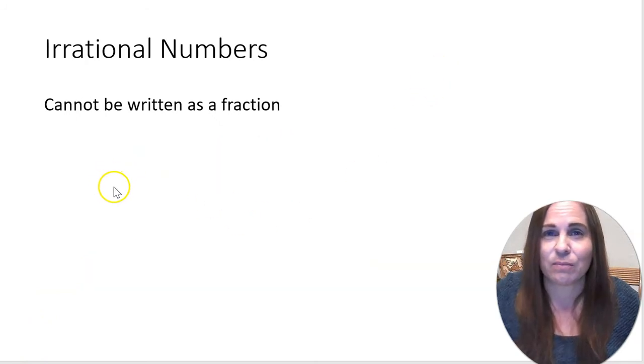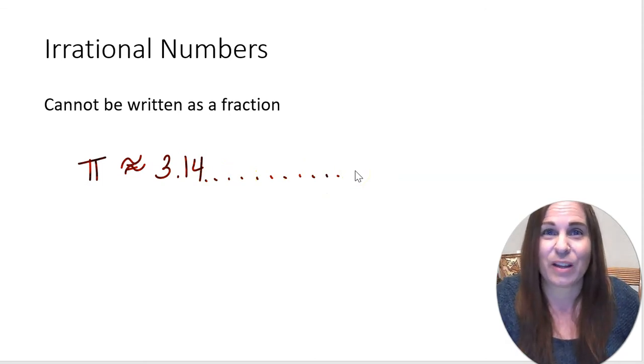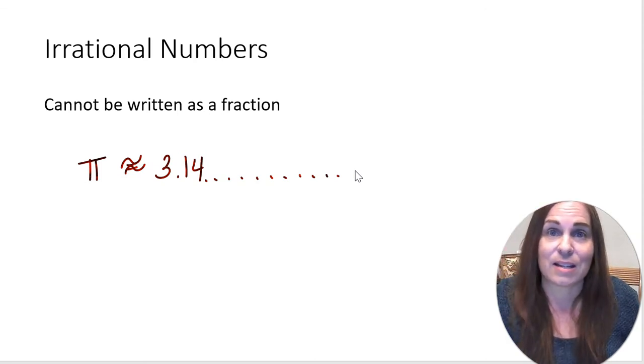Well, you may have heard, when you learned about circles, area, and circumference, of something called pi. Pi is a decimal that doesn't end and doesn't repeat. We always approximate the value of pi as 3.14, but really that decimal never ends and it never repeats. It goes on and on forever. There are people that enter competitions for how many digits of pi they can memorize because there's no pattern. And like I said, it never repeats. So this is an irrational number.